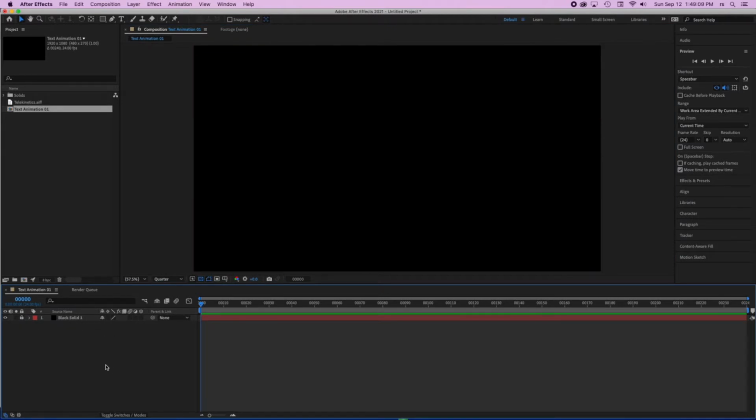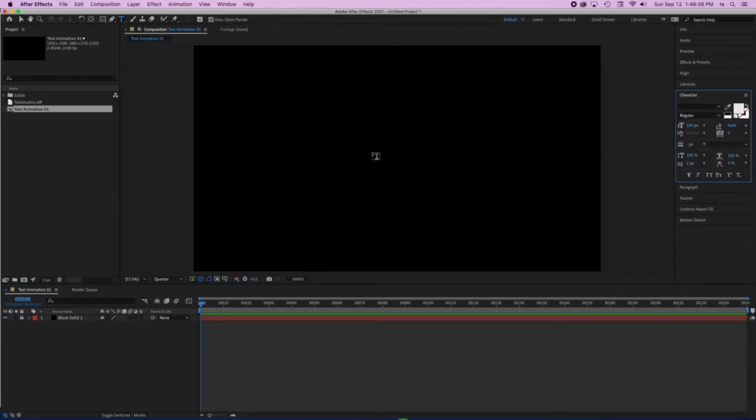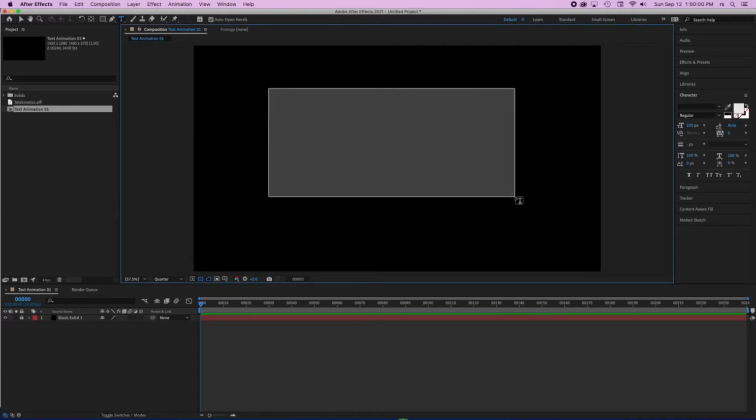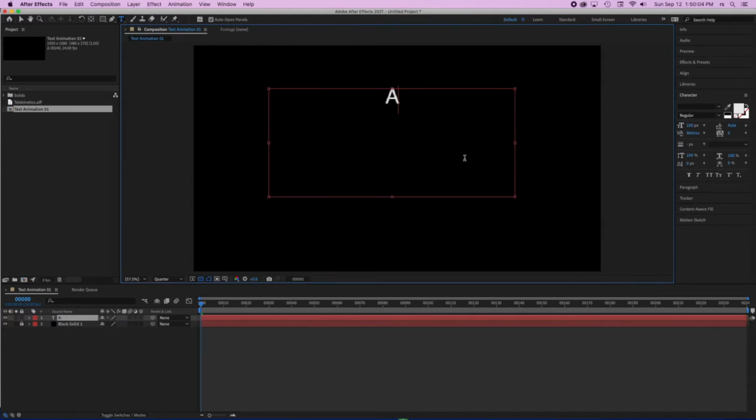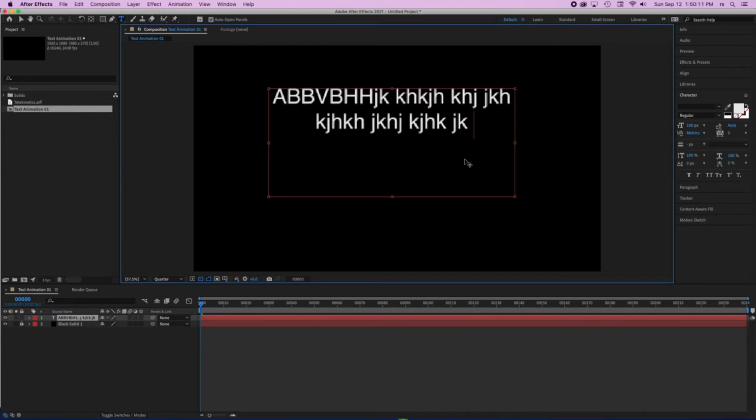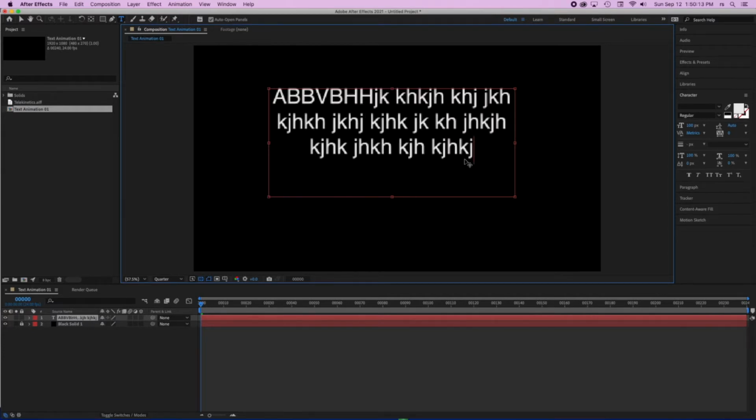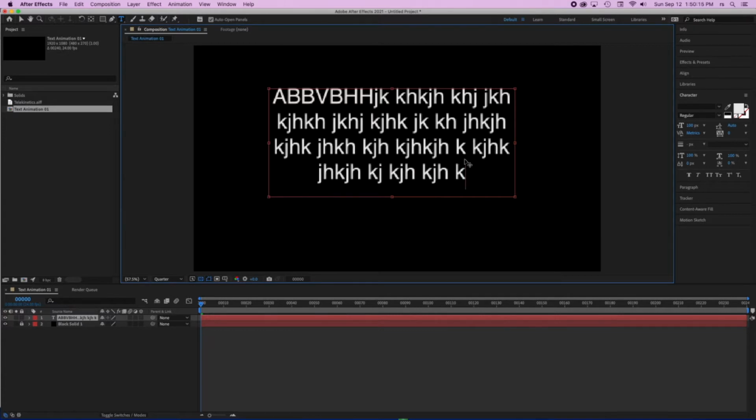Whenever you create text, you have to go to the text tool, and that is right here at the top. And there are two different ways of creating text. One way is by clicking and dragging to create a box or a paragraph box. That means that you can type in as many letters as you want, and that box behaves as a paragraph, so whenever you reach the end of the paragraph, you can continue typing like I'm doing here, but then your text is somewhere down there hidden.